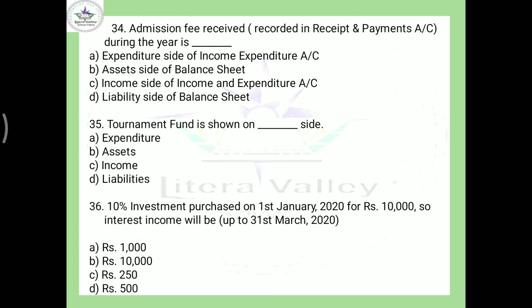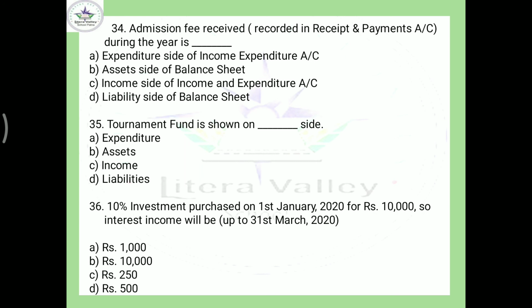Come to the next. Admission fee received is recorded in the receipt and payment account. So admission fee is a recurring nature thing, so it will appear on the income side of the income and expenditure account. So here the option should be C. Tournament fund is shown in the fund balance, always shown on the liability side. So here the option should be D.